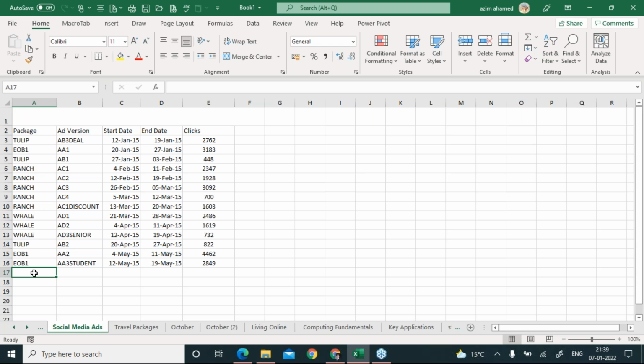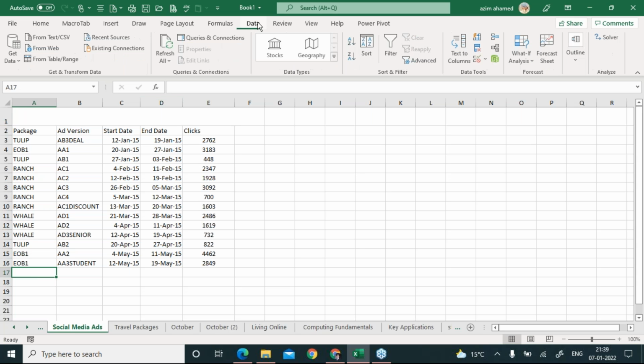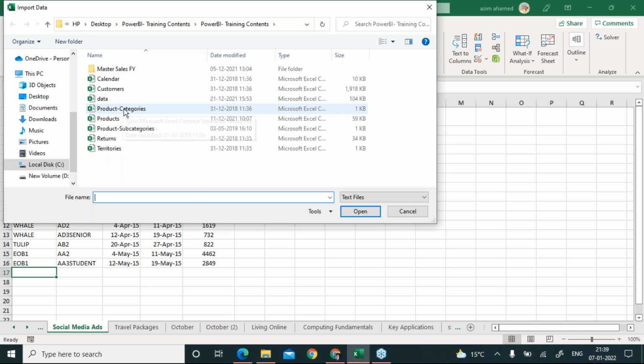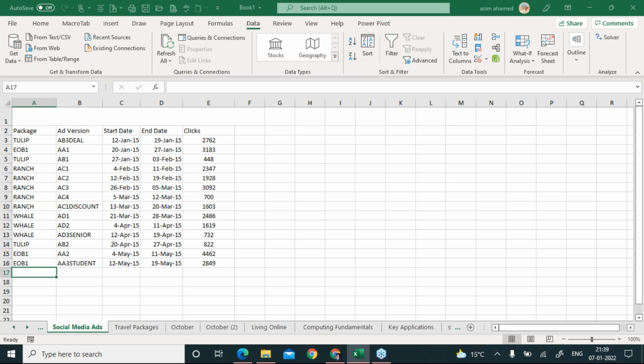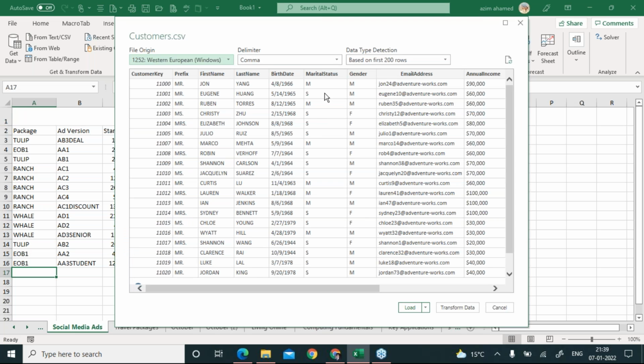So I select the cell address, come to data, click on text CSV. Now you have to select your exact file name and just say import. Now you have to check your delimiter and do not click on this load, right? You have to click on this drop down and you will get the option called load to. I repeat, not load, it should be load to.